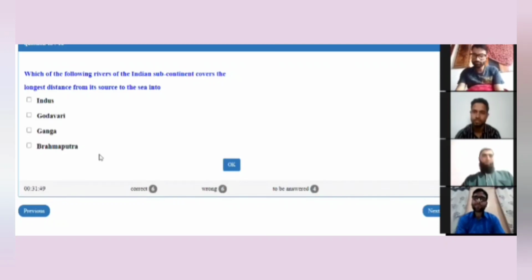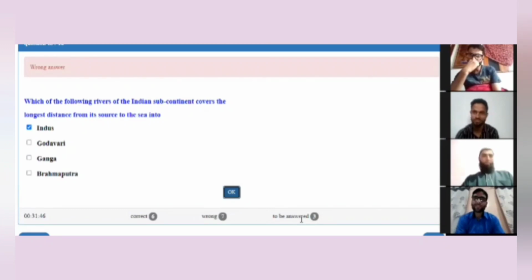Indus, first one. Indus. Okay, yes, let me know the answer. No, it is actually C part, that is Ganga.